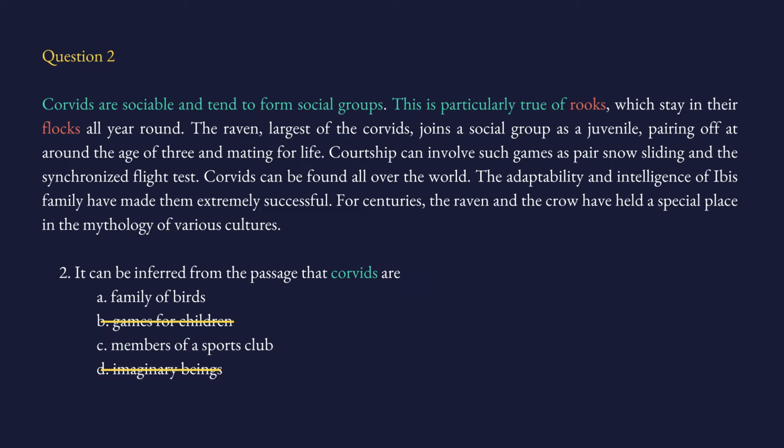So what does that tell you? It means that rooks are birds. That's why we are using the word flock. The flock means a group of birds. So voila, if rooks are birds, then corvids are also birds. So the answer is A.